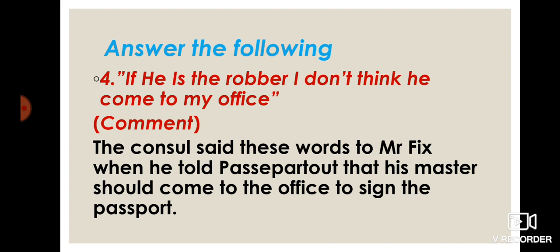Also we say the occasion when he told Passepartout that his master should come to the office to sign the passport. So when we want to answer a question like that, we must say who said these words to whom, and also talk about the occasion of this sentence.